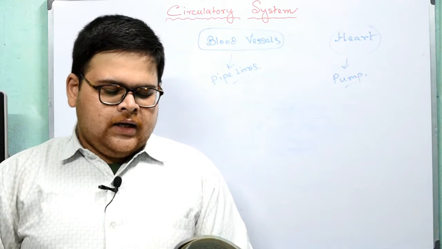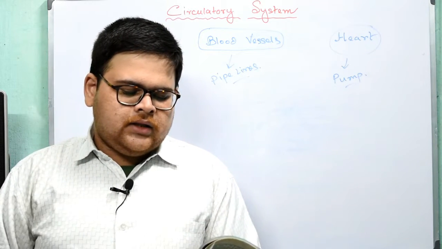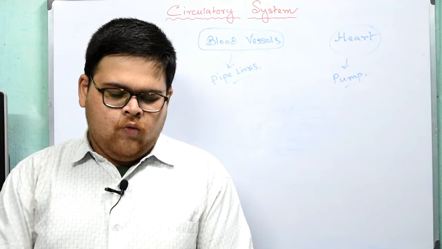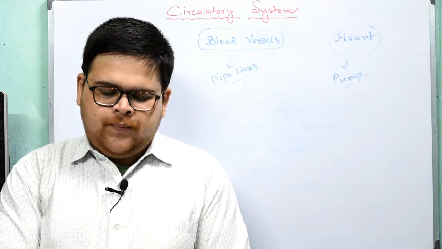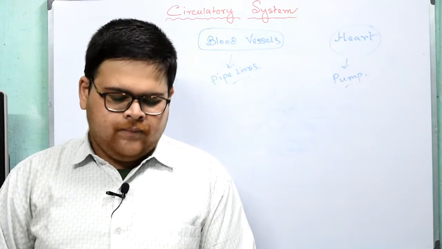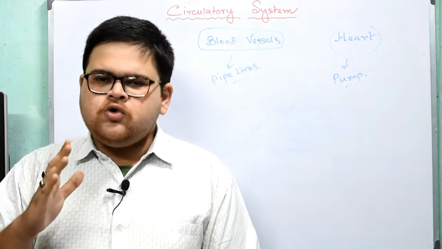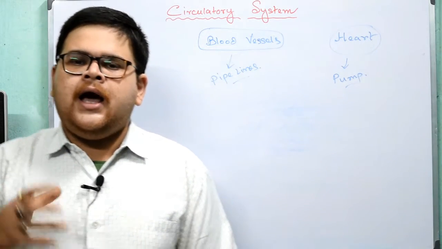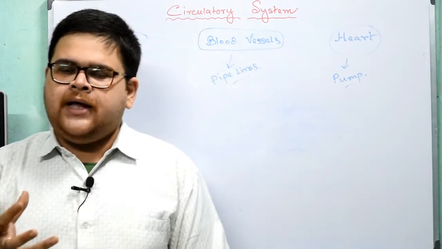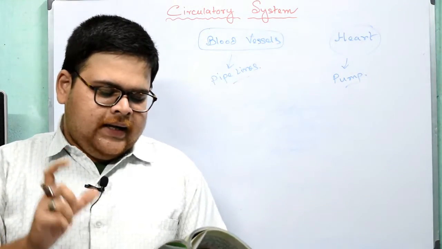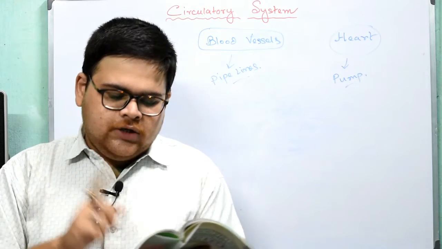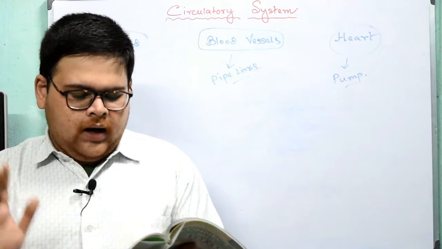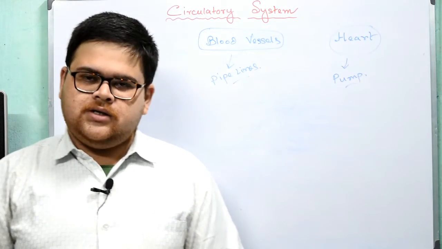Human blood is a bright red colored thick fluid that carries nutrients, respiratory gases and other substances from one part of the body to another. We all know, whenever we get a cut or an injury, a red colored liquid comes out of our body and we call it blood. But it is a thick fluid that carries nutrients, respiratory gases and other substances from one part of the body to another. Blood is composed of two components.